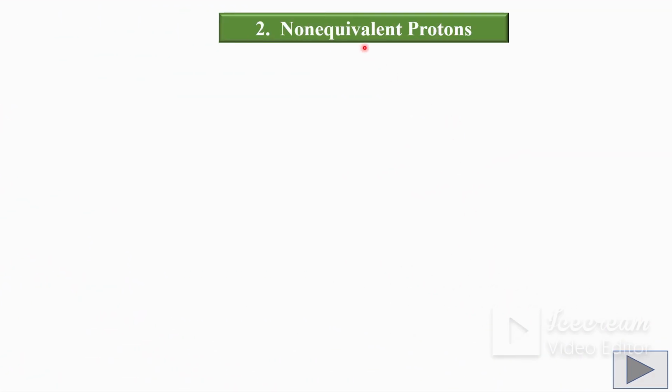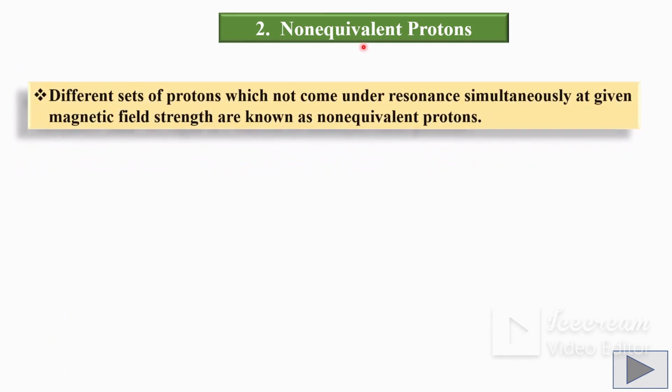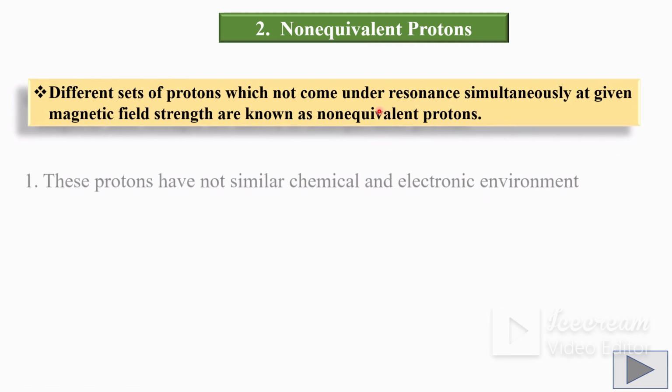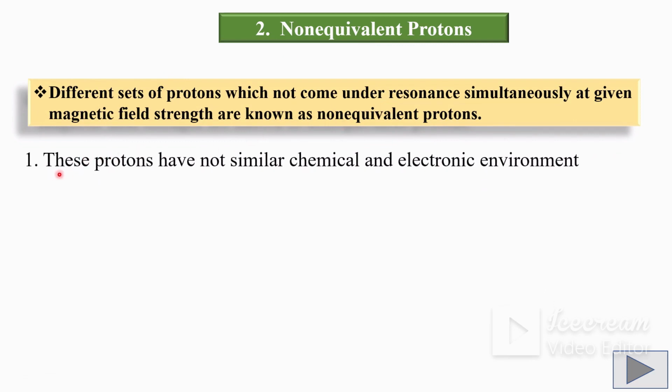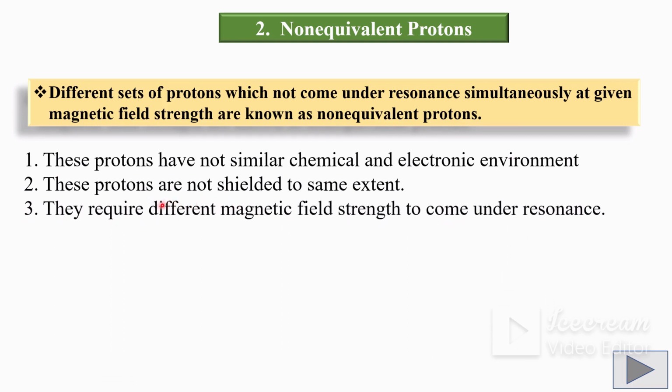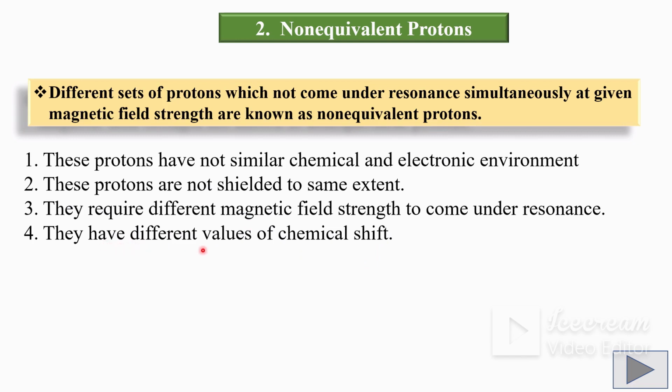Now we see what is meant by non-equivalent protons. Non-equivalent protons are different sets of protons which do not come under resonance simultaneously. Non-equivalent protons do not have similar chemical and electronic environment. These protons are not shielded to the same extent. Therefore, they require different magnetic field strength to come under resonance, and such protons have different values of chemical shift.